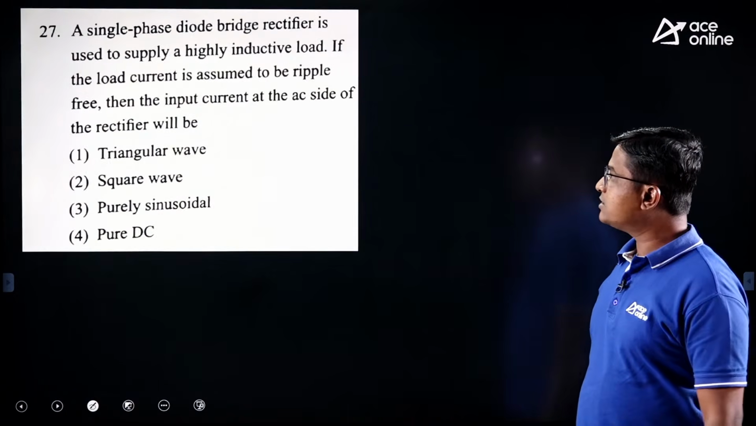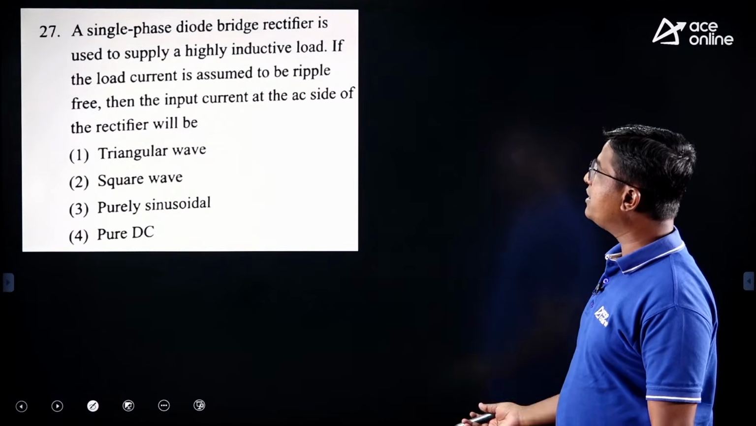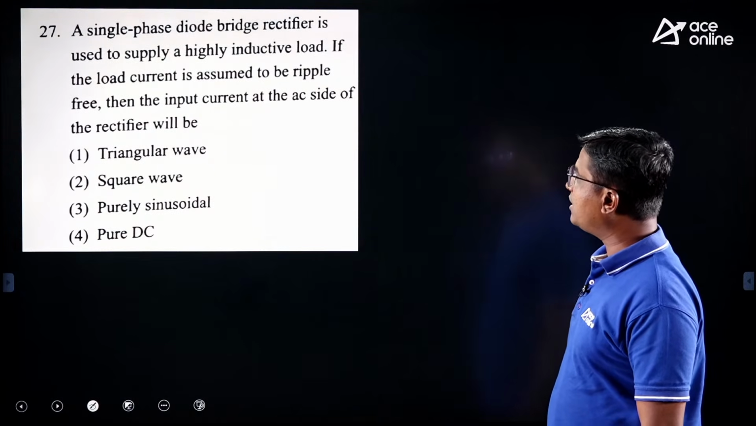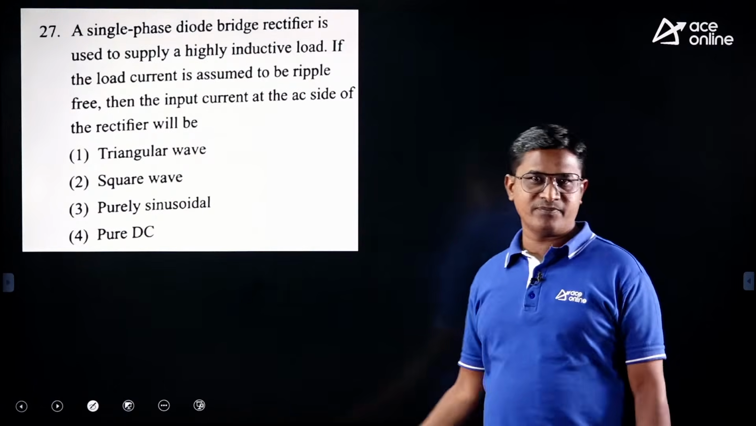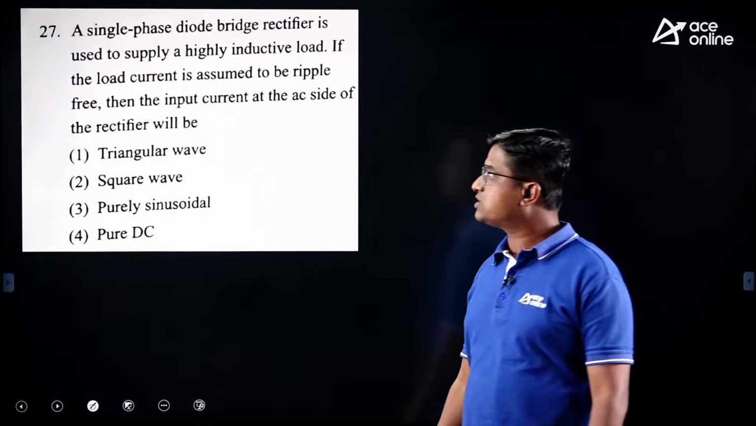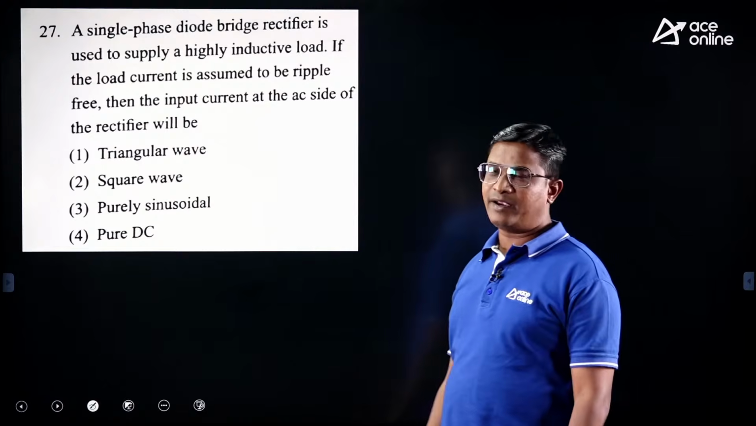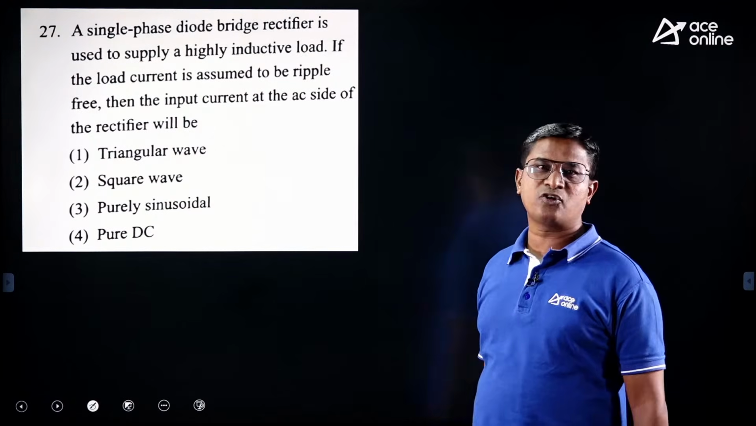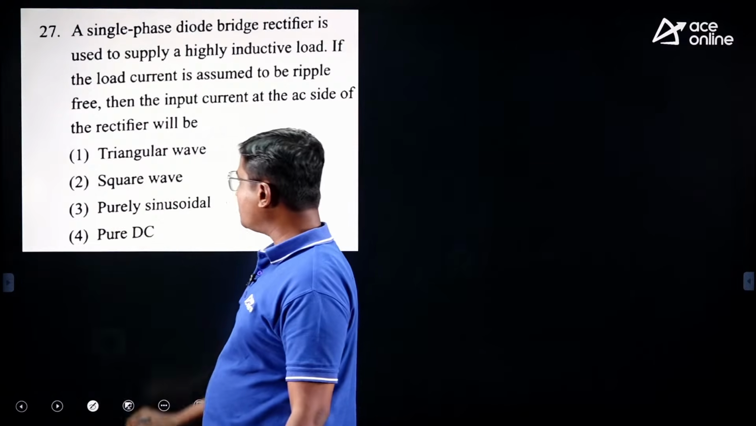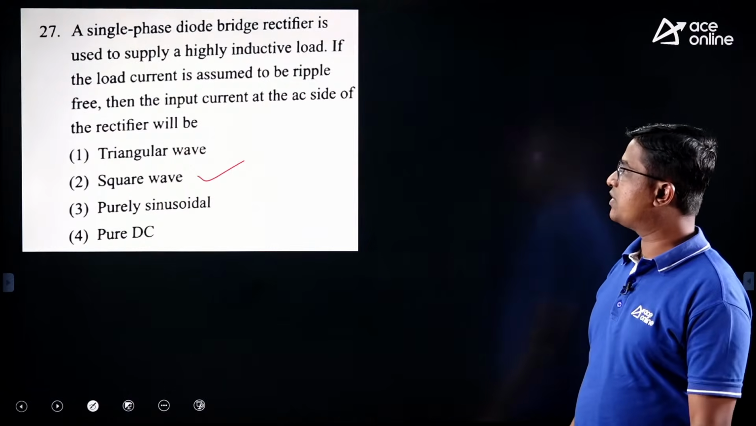Next, a single phase diode bridge rectifier is used to supply a highly inductive load. If the load current is assumed to be ripple free, then the input current at the AC side of the rectifier will be, they are talking about the supply current, that is the source current. During our classes we have discussed this. Here they have given a single phase diode bridge rectifier, and a highly inductive load means the load current is constant. If load current is constant, then what is the nature of the source current? Source current is a square wave.